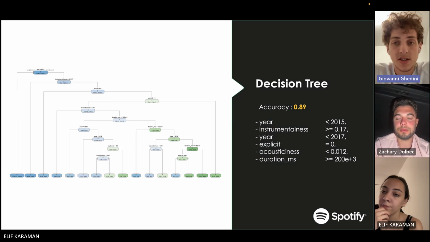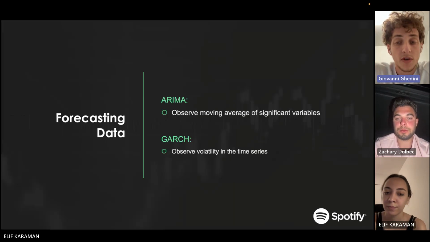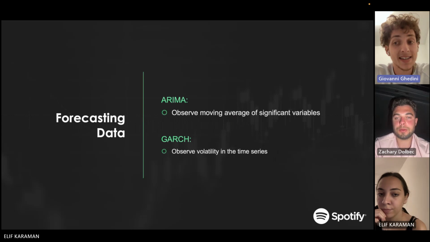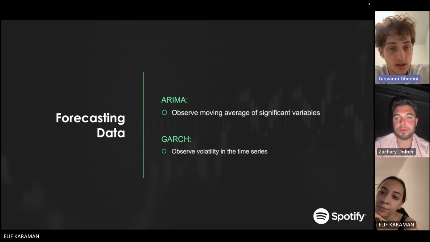The year of release, the instrumentalness, the level of explicit, and the acousticness seem to be the main definers of the success. And here we can see all the thresholds and the path that a song should make to become popular. For forecasting future trends, we started by analyzing the historical trends of our main variables.